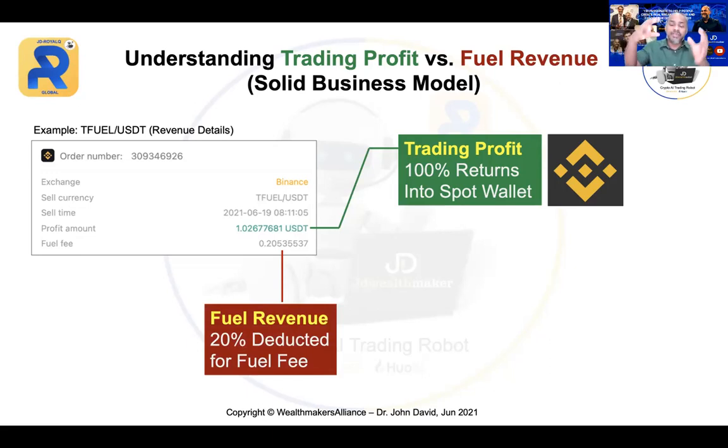So that's the reason why you have the $20, right? That $20, this is where the robot will actually deduct the 20%. So the robot is not deducting from your profit. It's deducting from the fuel fee.